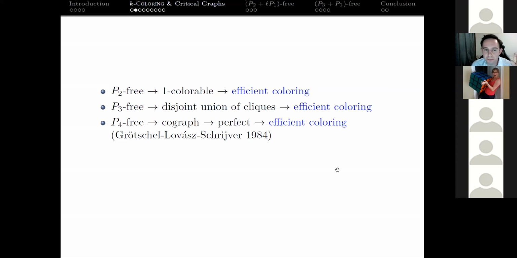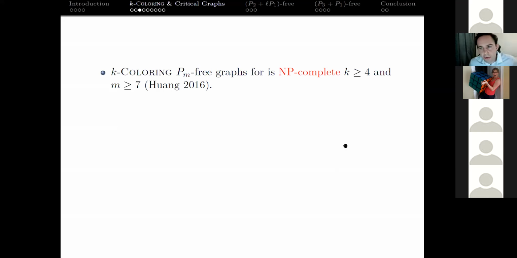Okay, so the first two cases here were kind of trivial. P4 free, a little bit more was going on. But when we have Pm free for some m greater than or equal to 5, it's not really clear what we should do. So these cases all kind of need to be handled on their own. So we'll just show some negative results in here, areas where we could not reduce the complexity. If we try and forbid a P7 or a path longer than a P7, and we try and solve the K colorability problem for K greater than or equal to 4, that's going to be NP complete.